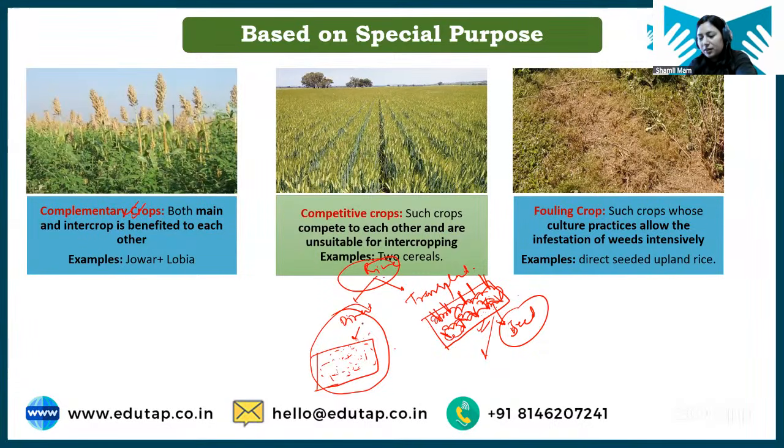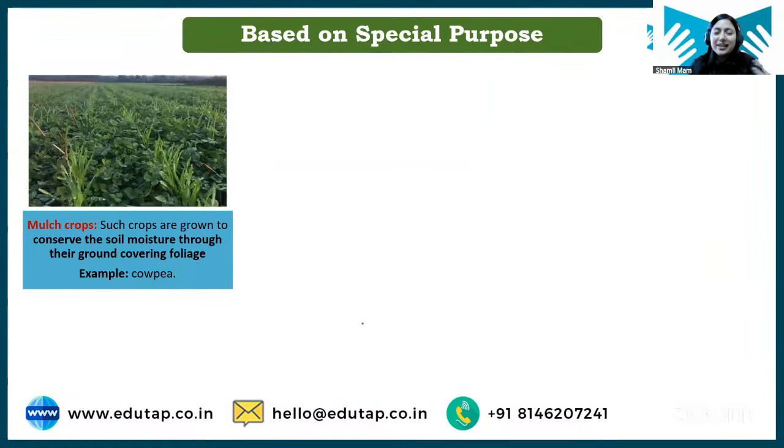Very good, Tushar. Tushar has also given the answer. Next is mulch crop. Okay, what are mulch crops? Basically, mulch crops are those crops which help in conserving soil moisture. ठीक है, understand whenever you see this term mulch, mulch means something that is covering the soil surface, and it is helping in preserving soil moisture.